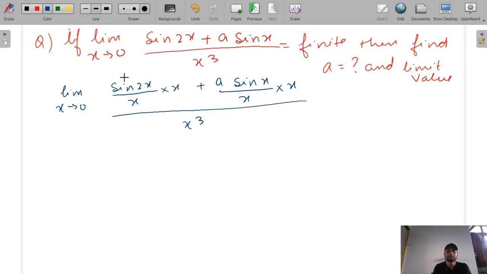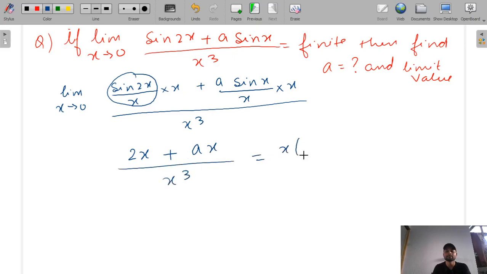So this we can write as 2, because we have already studied sine kx by x is equal to k when limit x tends to 0. So it will be 2x plus ax by x cube. Now we will take x as common.